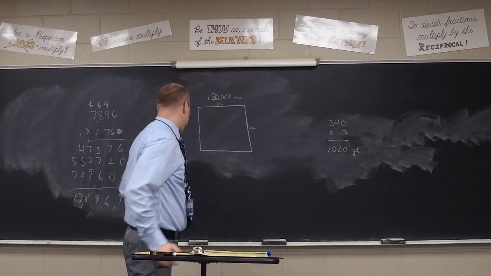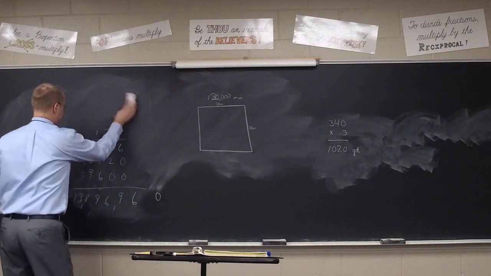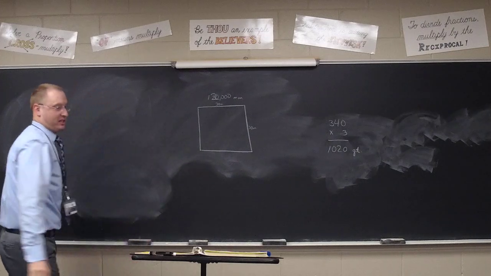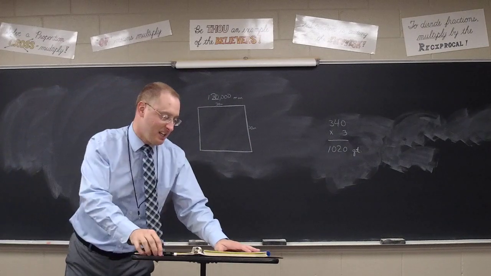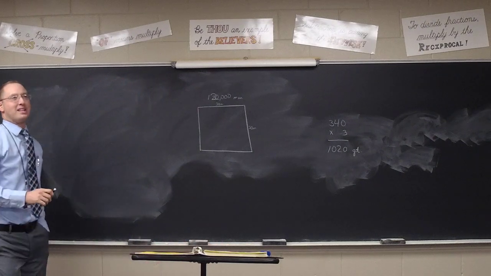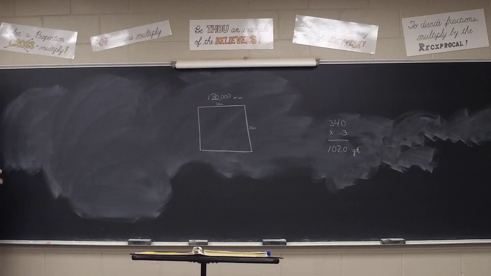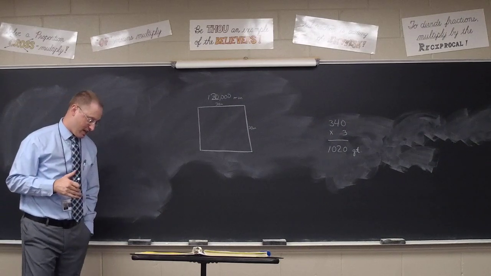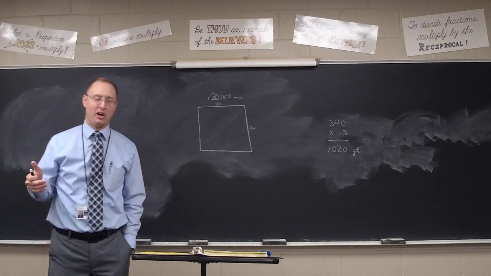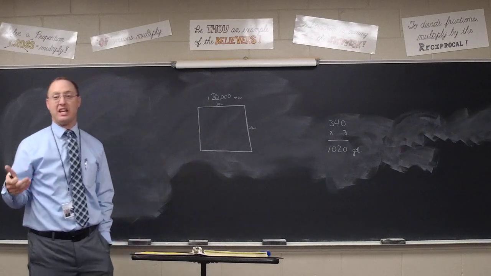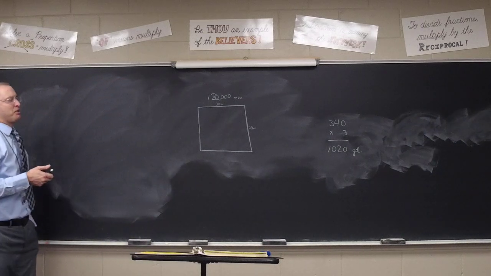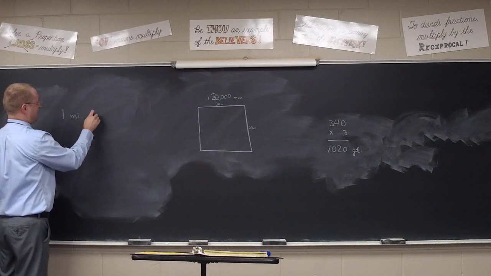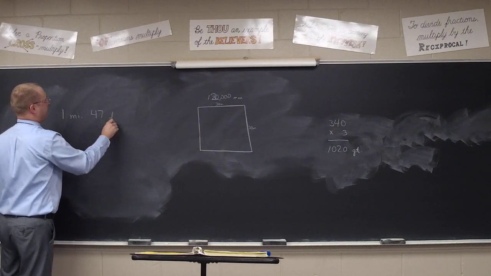All right, what if we said that in the next endurance run coming up on Wednesday, let's suppose the average student in the class runs 1 mile and 47 feet.